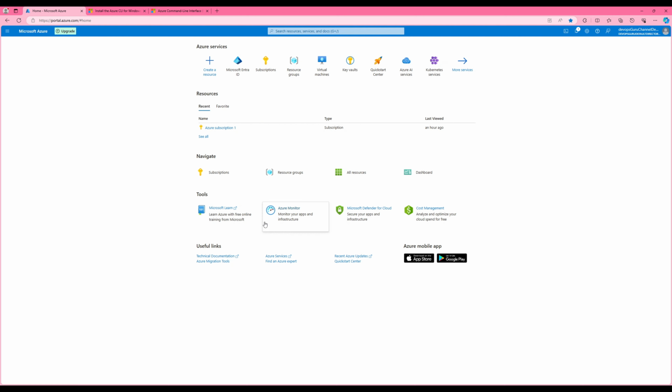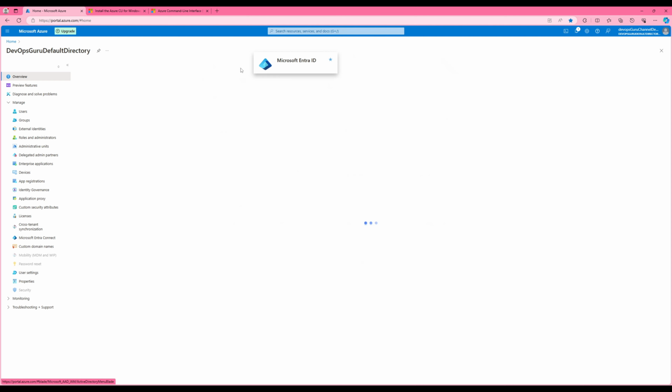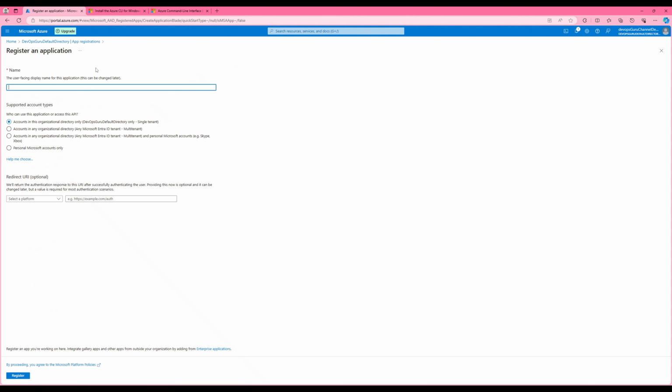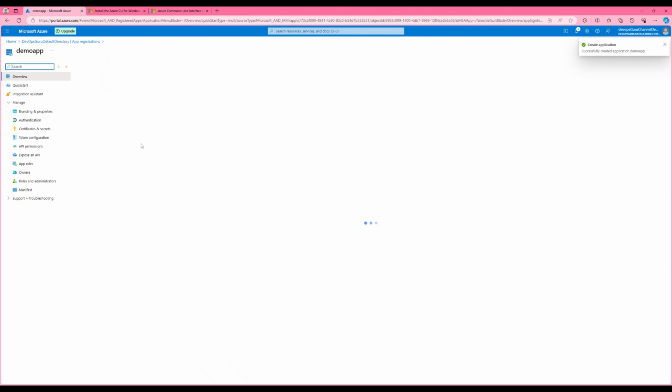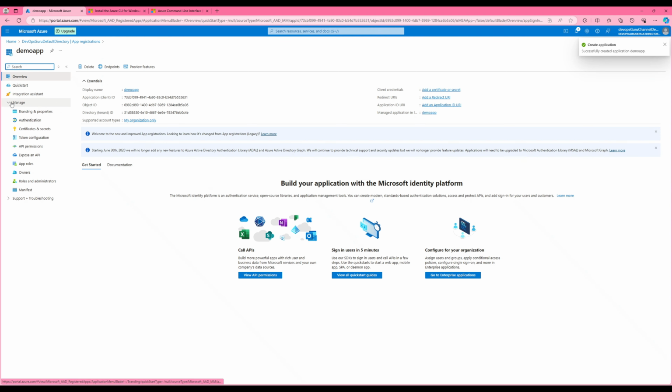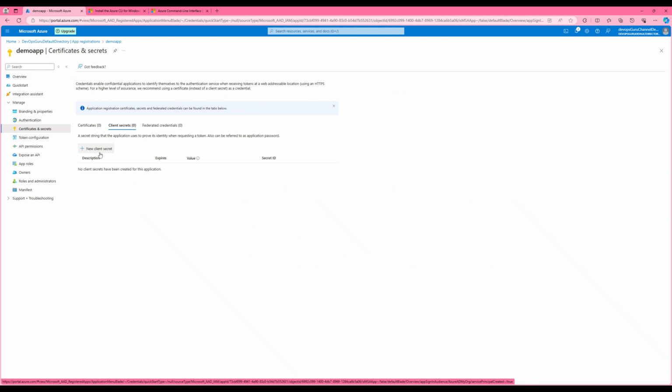So we are going to create a Service Principal. Let's go to Microsoft Entra ID, previously known as Azure AD. Go to App Registration and create a new registration. You can give the demo app any name and just hit register. Once the registration is done, you go to Certificates and secrets, and create new. You can create a certificate, or you can create a secret right here. We are interested in a secret, so new client secret.